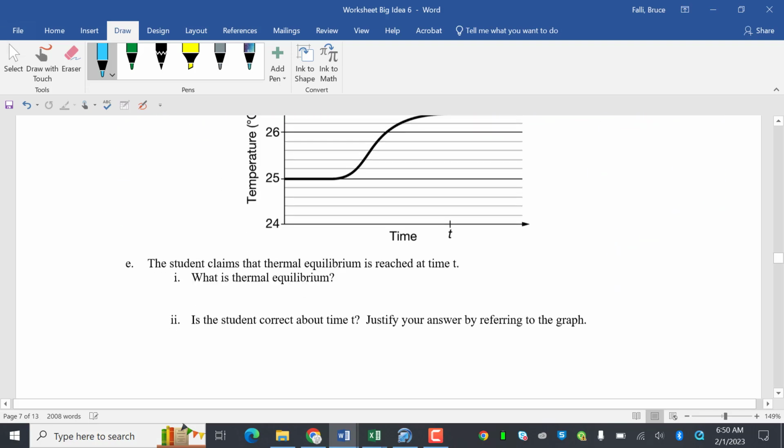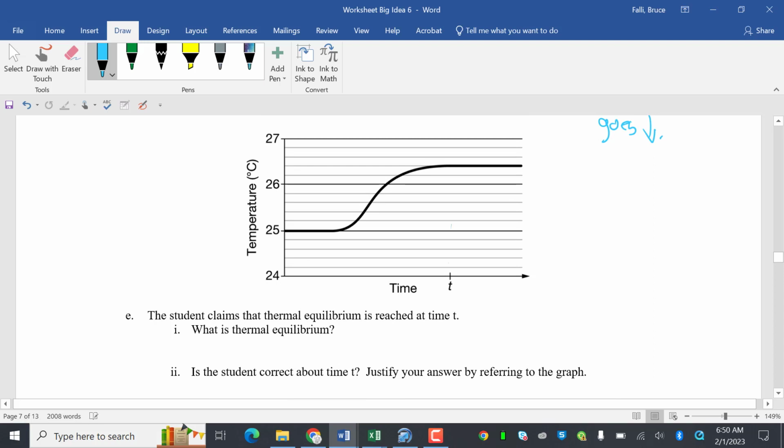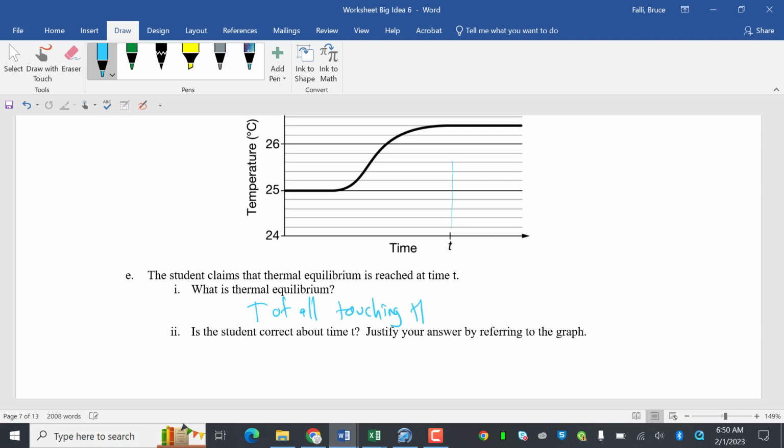Student claims thermal equilibrium is reached at time T. That's where the temperature stops changing. What is thermal equilibrium? The temperature of all touching things is equal. Student correct about time T. Justify by referring to the graph.